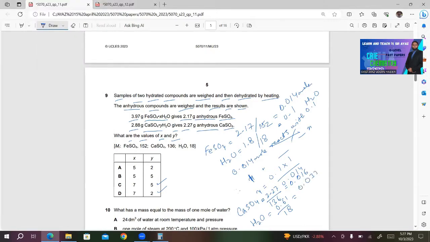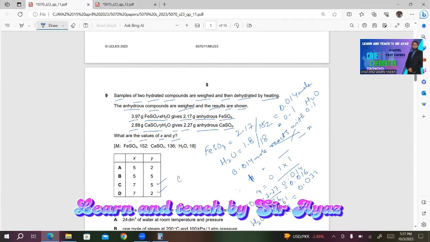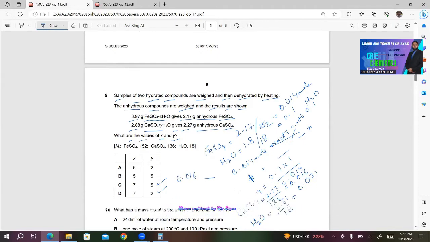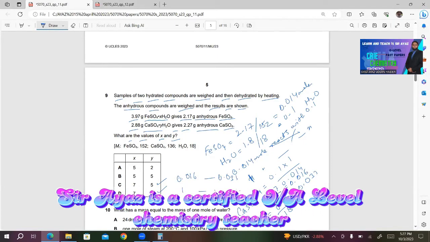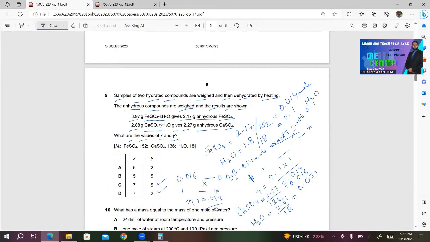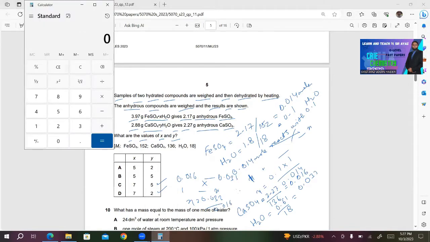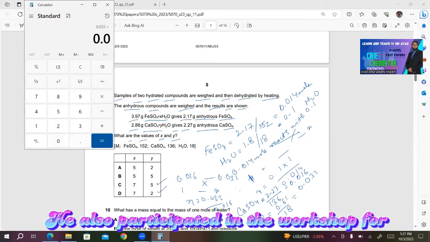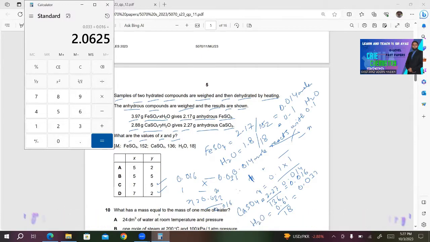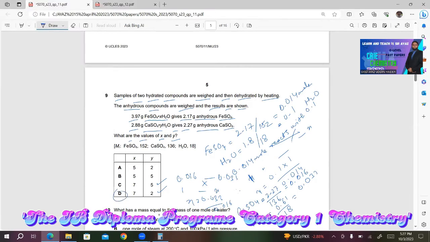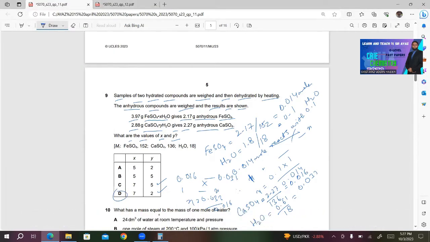0.033. So for calcium sulfate, 0.016 needs 0.033 and 1 mole needs X. So X becomes 0.033 divided by 0.016, which becomes 2.06. So D should be the right answer in this case.